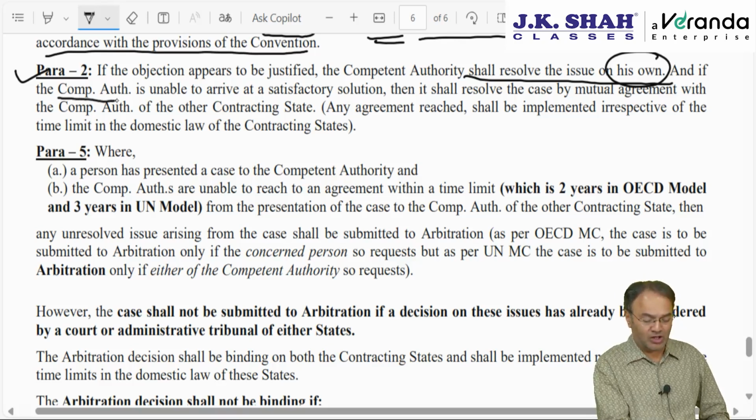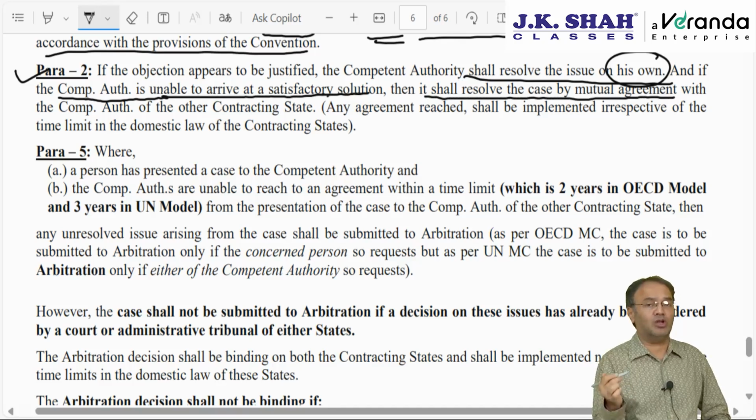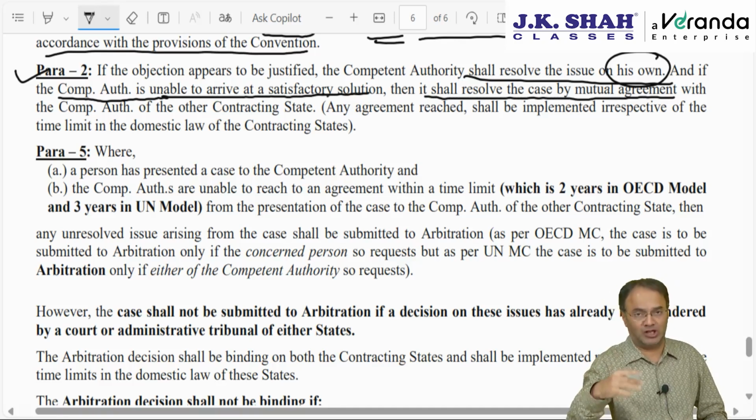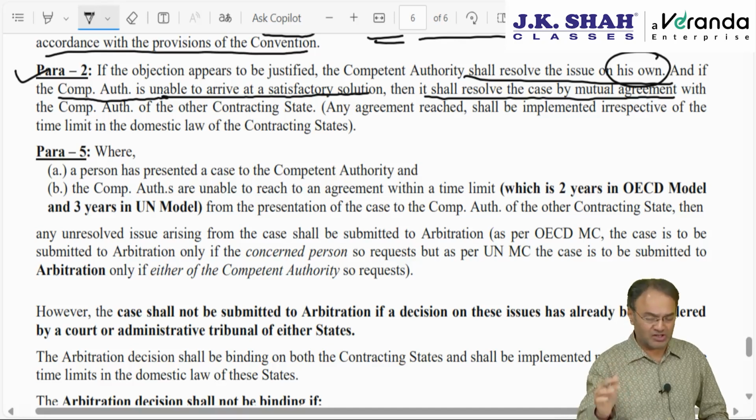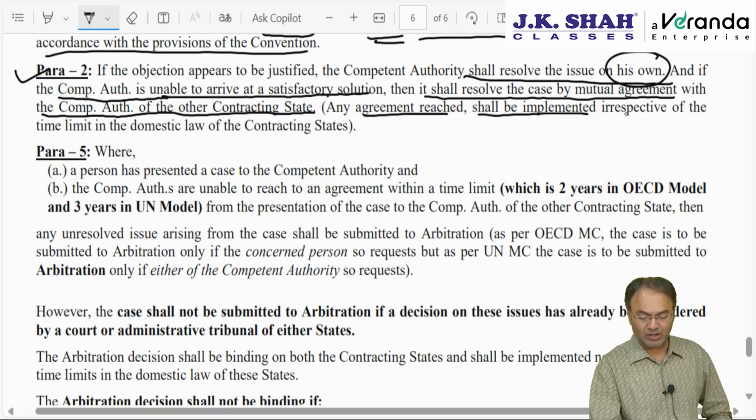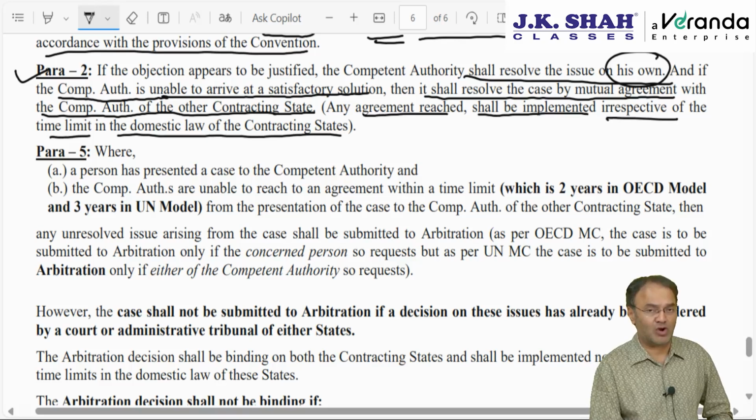But in case the competent authority of UK is unable to arrive at a satisfactory solution, then it shall resolve the case by mutual agreement. Then they will contact the competent authority in India: now let's sit together on the table, we are not able to solve this issue, this is the matter. And then it is clarified that any agreement reached as per MAP shall be final, binding, conclusive, and shall be implemented in the given country irrespective of the time limit in the domestic law of the given contracting state.